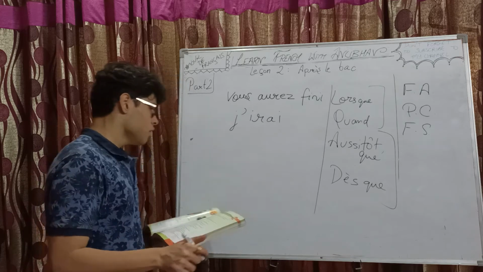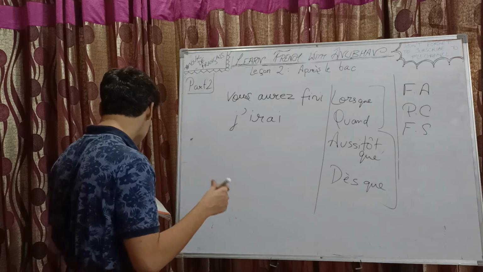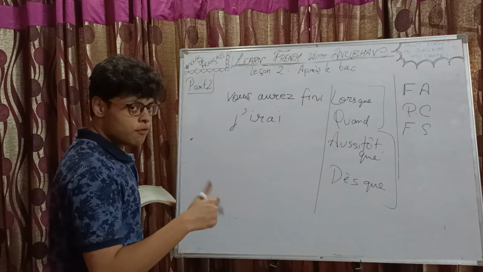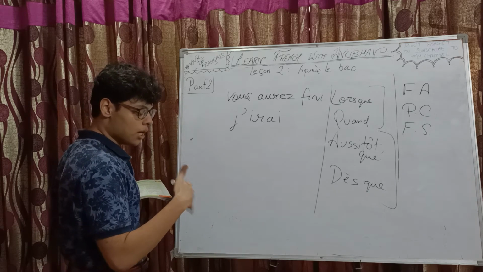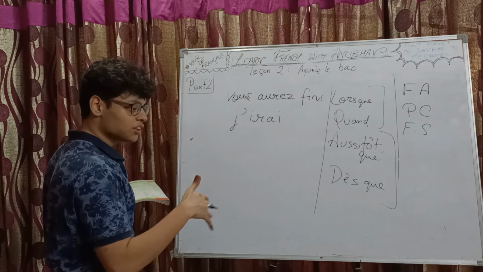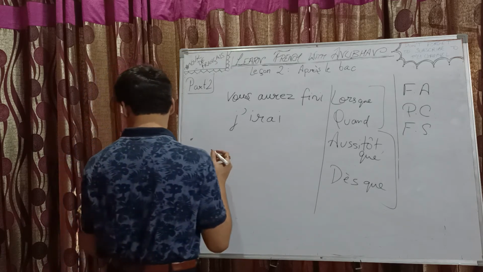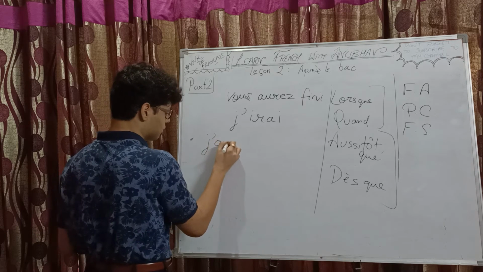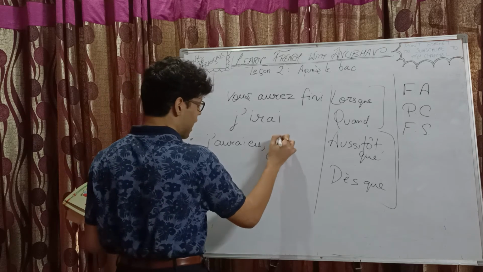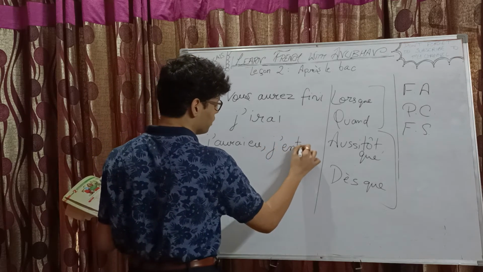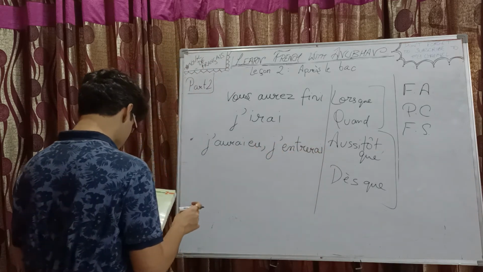So here, like, you need to interpret the statement as well. Like when you will be having your bachelor's degree, you will be going to the IUT, right? So the first action is getting the degree. Okay. So the preceding action of some other action in future is what? Futur Antérieur. So we will be writing j'aurai when I will have. Right. J'aurai and then when I will be entering, that would be in Futur Simple. J'entrerai. The infinitive followed by the ending. Right.